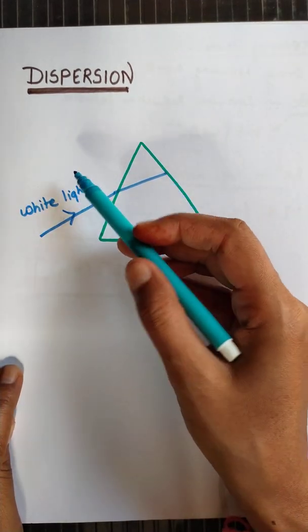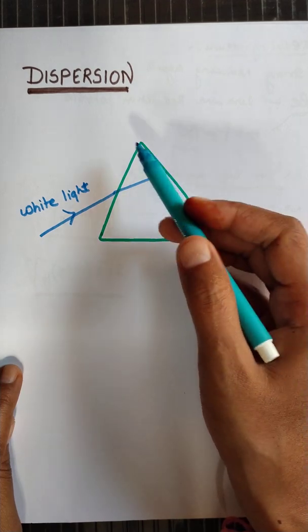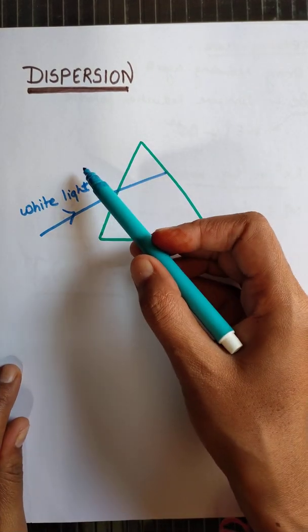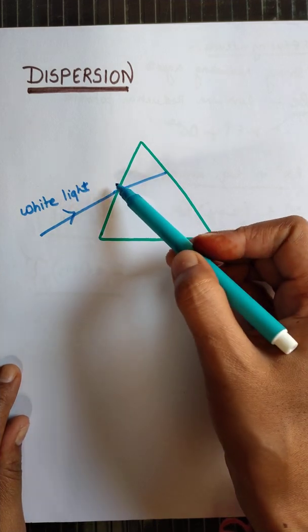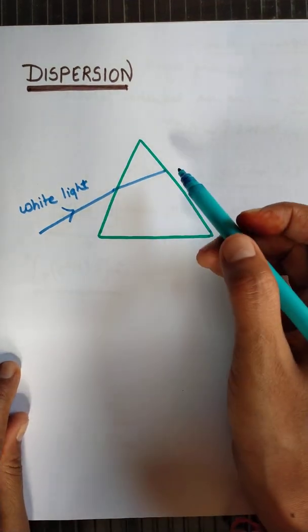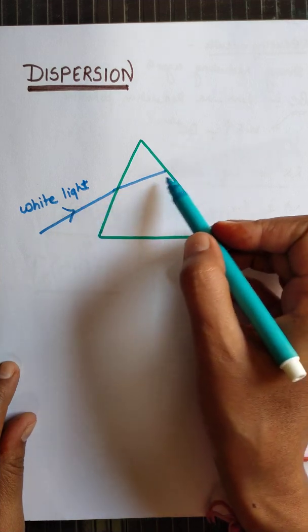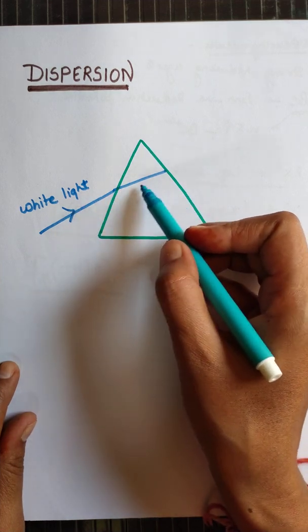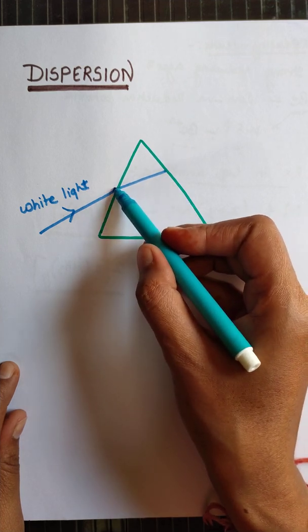As compared to air, the refractive index of glass is more, so glass is the denser medium and air is the rarer medium. So whenever white light or any light ray moves from a rarer to a denser medium, it will bend towards the normal. So it will bend like this. The main thing is that whenever the light ray bends, it gets split into 7 colors.